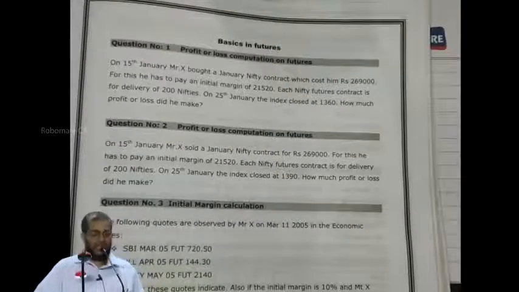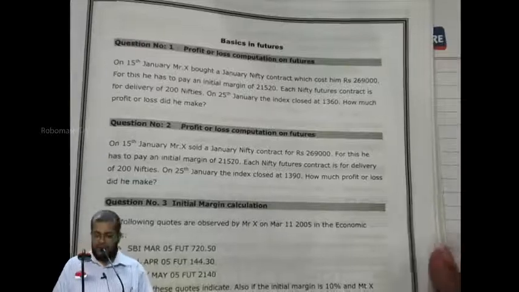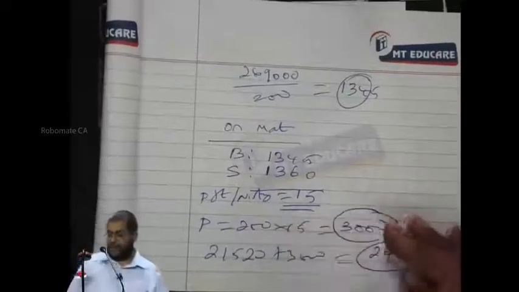By depositing a margin of 21,520. Everybody, can I proceed?